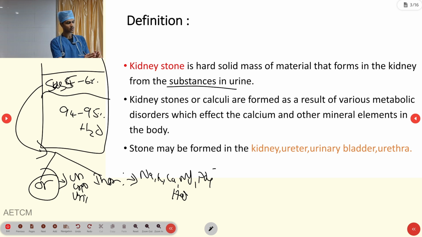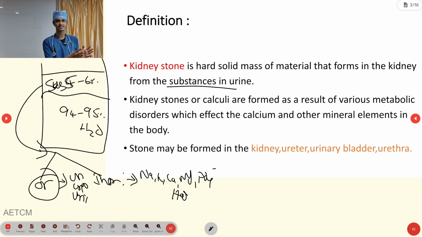How can we relate this with the kidney stone? We said the stone is forming from the substance of urine. How is it forming? In gastrointestinal emergency, while discussing cholelithiasis, the gallbladder stone, we discussed the same thing: what are the substances in the bile and how they form the stone.